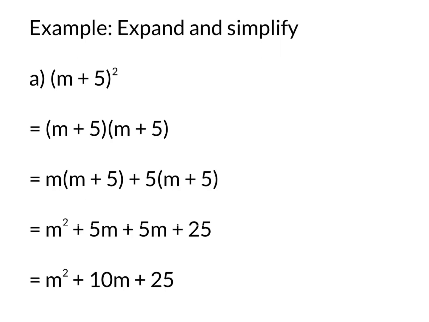So for our first one, let's expand a bracket that's a square. It's called a perfect square. When we have a square, we multiply something by itself. So expanding that, you get the m outside of m plus 5 and the plus 5 outside of m plus 5, giving you m squared plus 5m plus 5m plus 25. And when you simplify that, you get m squared plus 10m plus 25.